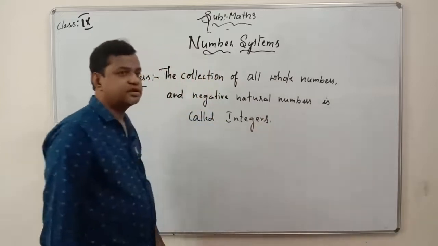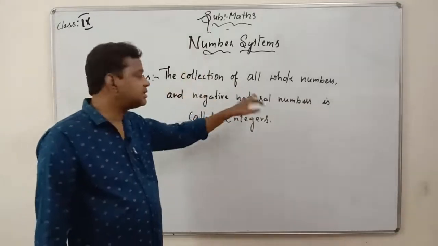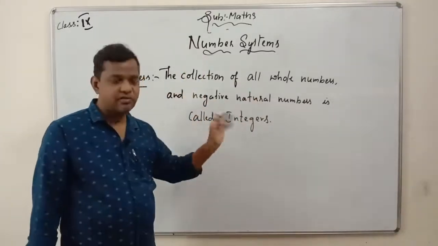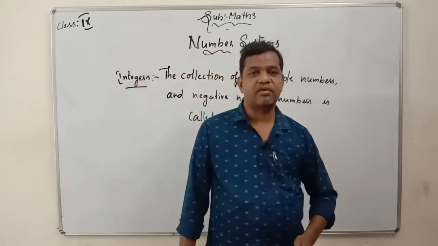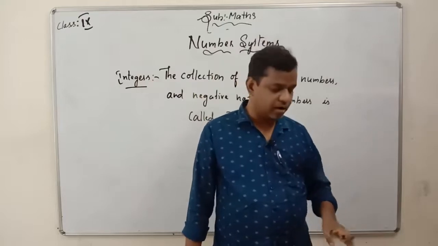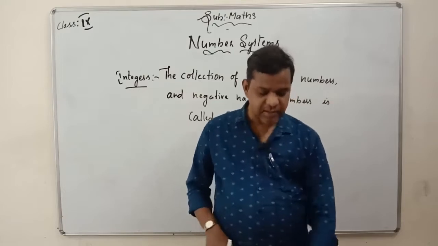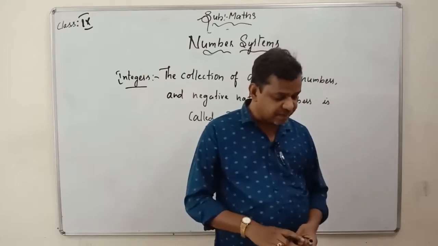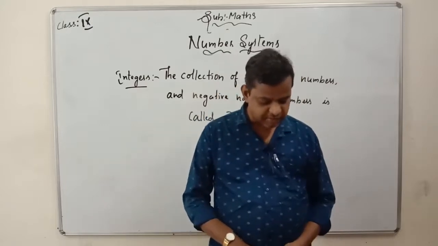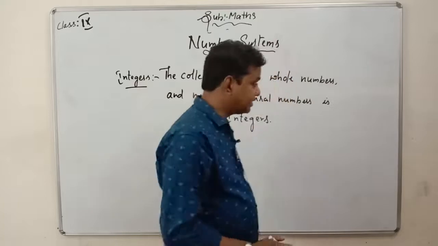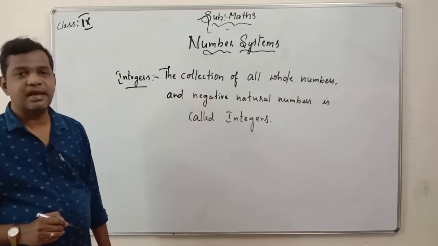So what is the definition we are given for integers? Integers are a collection of all whole numbers plus negative natural numbers. Then you will have negative numbers also. You will have -1, -2, -3, -4, whatever it is. We will have all the numbers in whole numbers. And these are represented by Z. You can represent it either by I or by Z, but generally we go with Z only. So the integers are the numbers represented by capital Z.